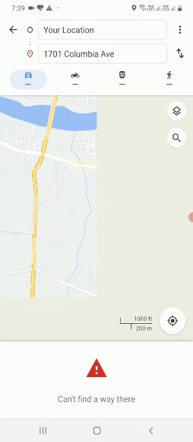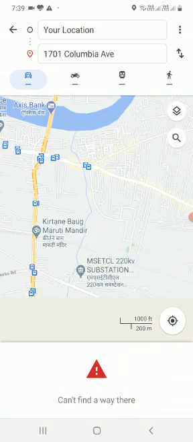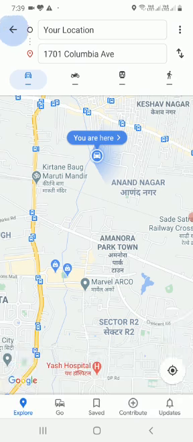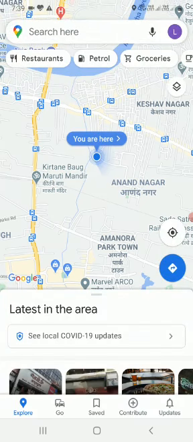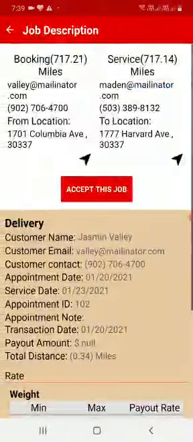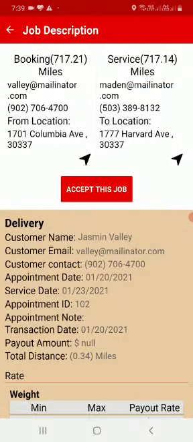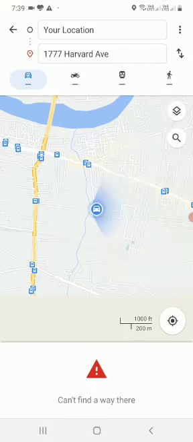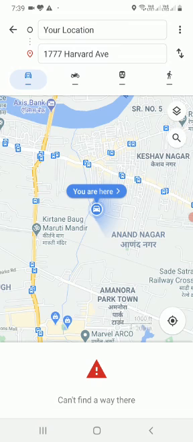Here on the Google Map screen, I can see a plotted route from my location to the pickup location. As I am in India and the pickup location we have entered is in USA, Google Map is not able to plot the map. But if you are in the same country, Google Map will definitely plot a map. Same goes for drop location. If I click on the navigation button of drop location, it will redirect me to the route showing the drop location in Google Map.